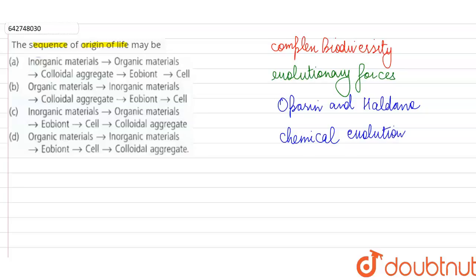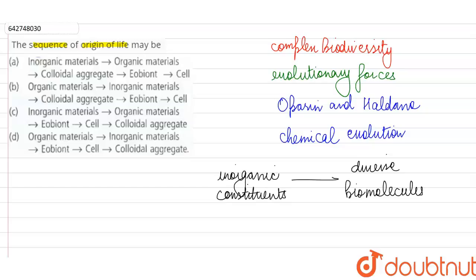Basically, they say that before any living cell can be formed, we need many different kinds of organic substances, many diverse biomolecules. And according to them, these diverse biomolecules were formed from the inorganic constituents on the early earth.